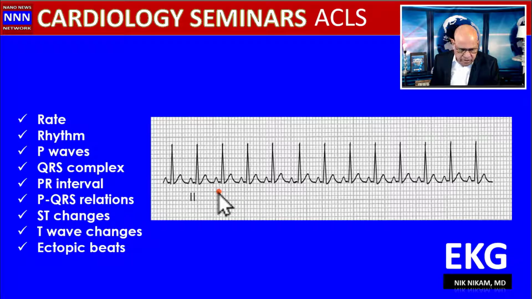Here is a rhythm. The rate here, from here to here, is 150, and this is like 160, 170, almost approaching 180. If this is less than 160, it could be sinus rhythm. Between 160 and 225, it is PAT or paroxysmal supraventricular tachycardia. So the rate is close to like 270, 280. I would say this is paroxysmal supraventricular tachycardia.